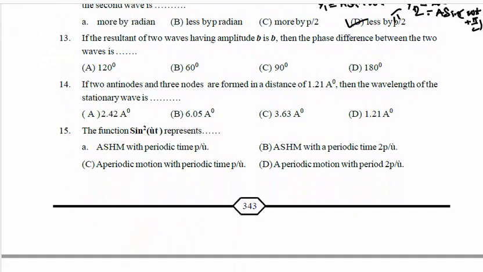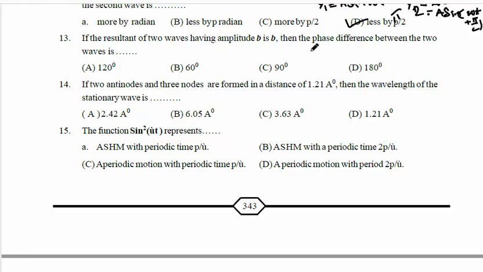The resultant of two waves, I'll read the 13th question. The resultant of two waves having amplitude B is again B. So there are two waves of amplitude B and B, and the resultant is also B. Then the question asked is, what is the phase difference between the two waves?